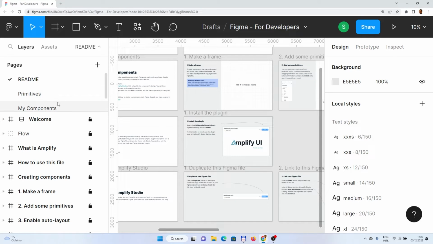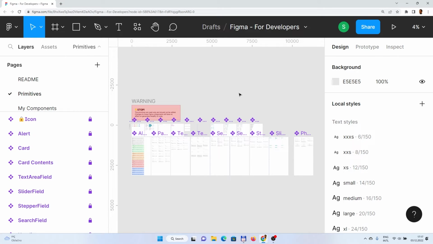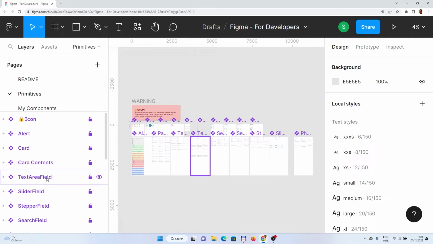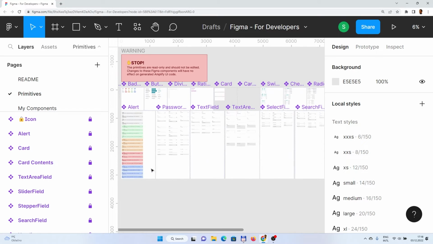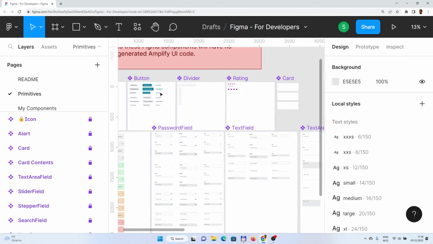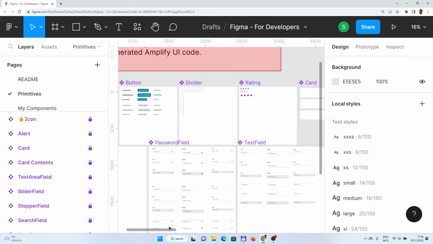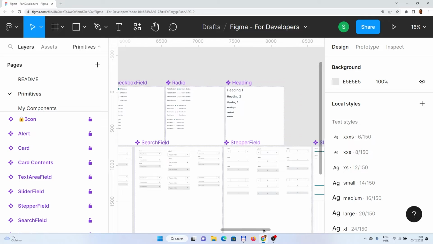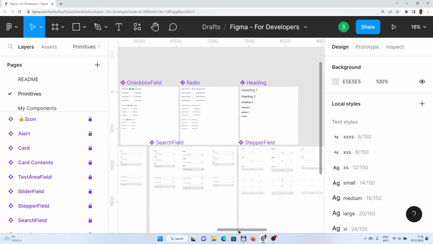So as said, there is a set of README file, primitives, components, and examples. So primitives, if we go there, you should see something like that. And there are a bunch of primitives. You would not find all of the ones which you expect there, but let's say there are standard ones like buttons, cards, fields, headings, and so on, as you see.